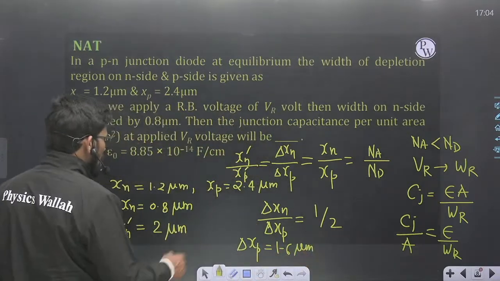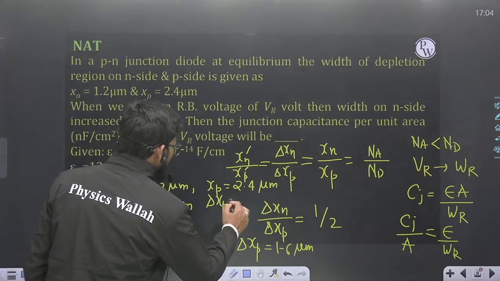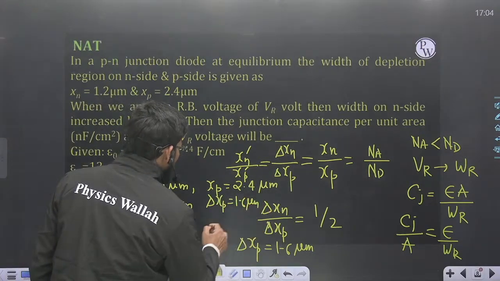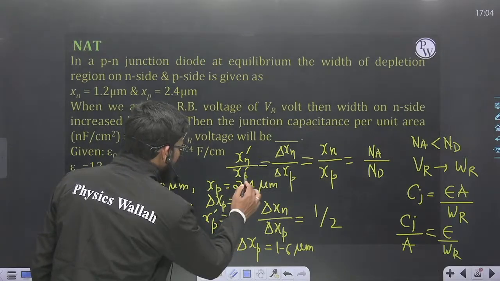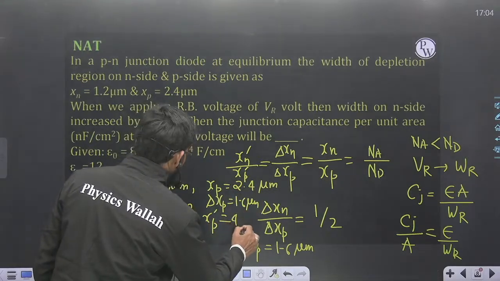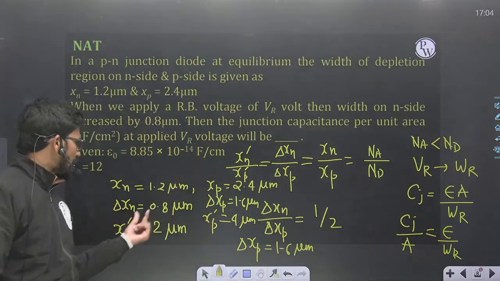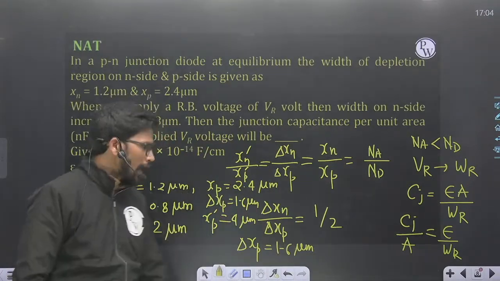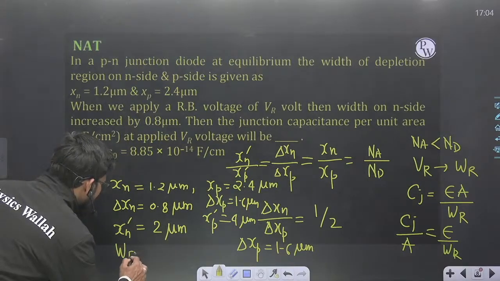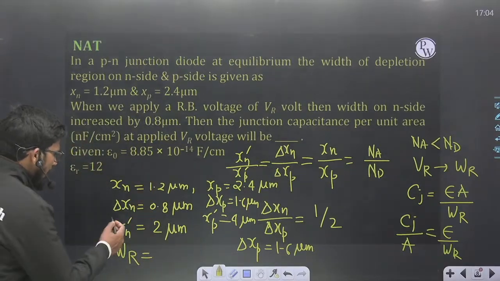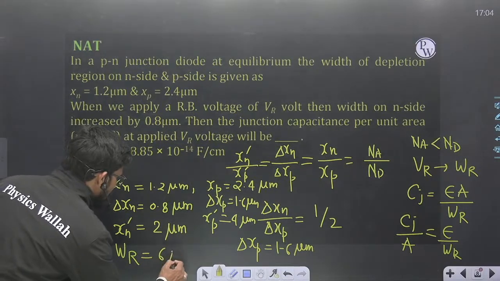Okay, so now delta Xp is 1.6 micrometer. Now Xp dash is equal to what? 4 micrometer. Now again you can say that Xn dash upon Xp dash is 1 by 2, 2 micrometer upon 4 micrometer. And total depletion region width at reverse bias VR voltage is Xn dash plus Xp dash, equal to 6 micrometer.